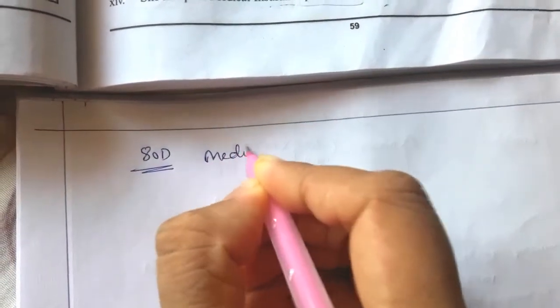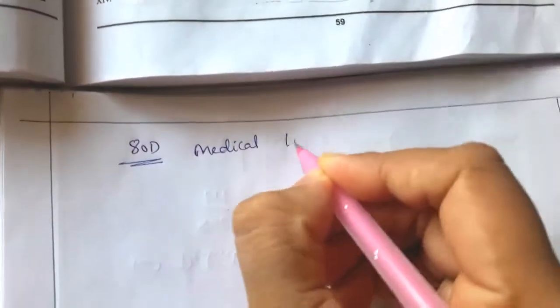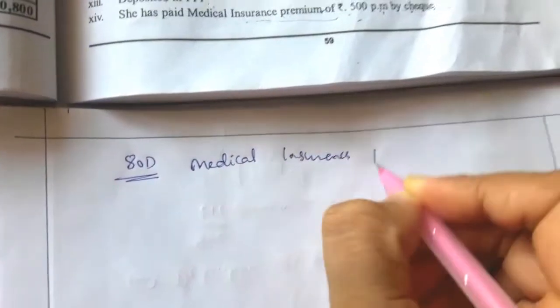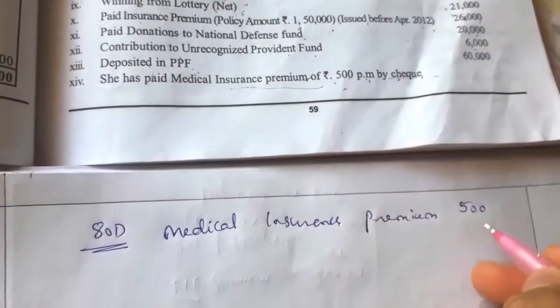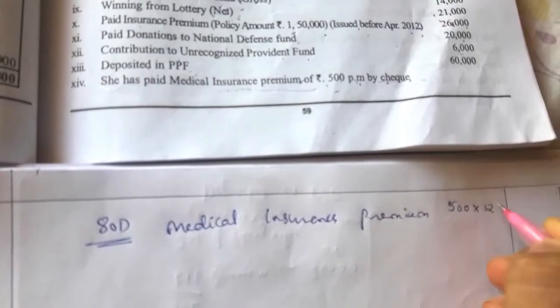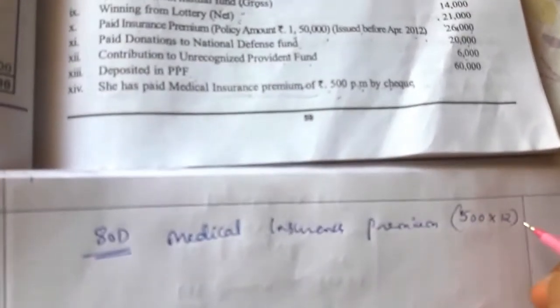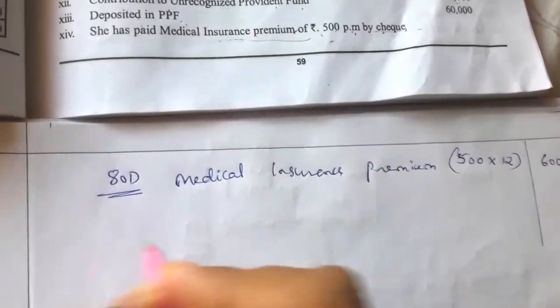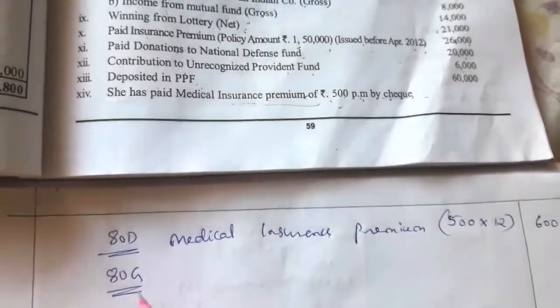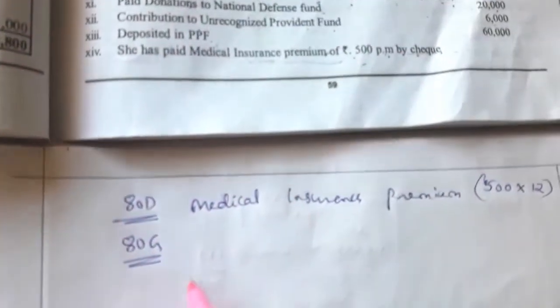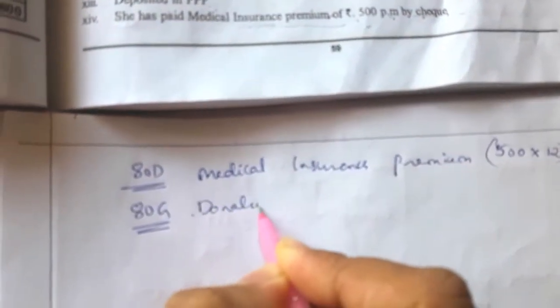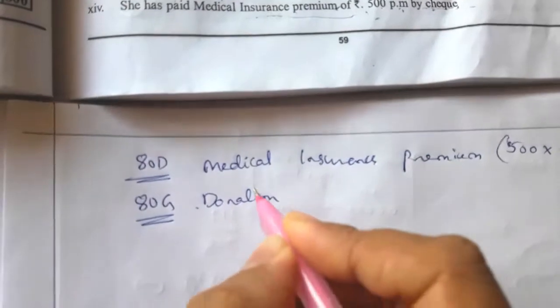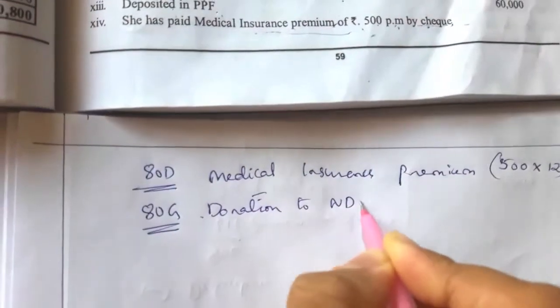Next deduction is 80D, relating to medical insurance premium. They have given 500 per month by cheque. So 500 into 12, that is 6,000. 6,000 is the 80D deduction. The final deduction is 80G, relating to donation to the National Defense Fund.